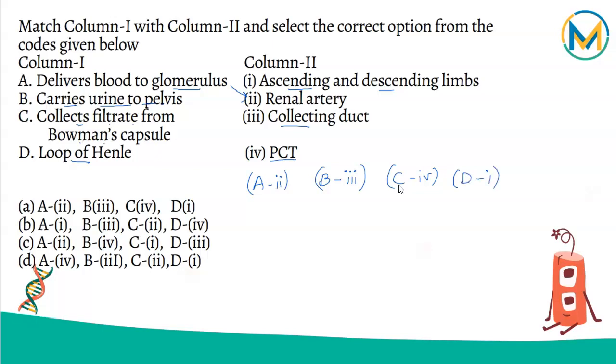So let's match and see. A is with 2, B is to be with 3. C is with 4, that's also correct. And D is with 1 here. So option A is the correct answer here.